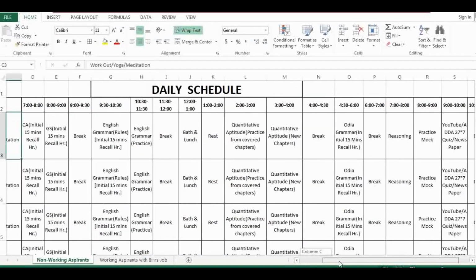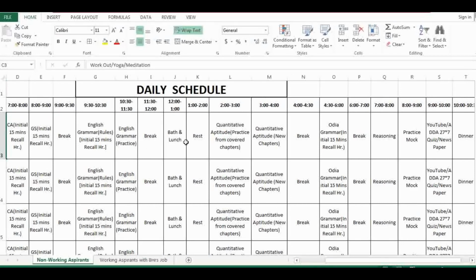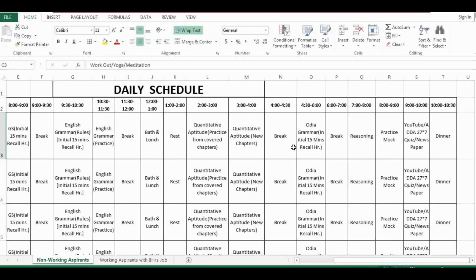Then you have a break, then have lunch, and from 2 p.m. onwards you practice quantitative aptitude. You need to practice previous chapters for 1 hour, and 1 hour for new chapters, every day. After 2 or 3 months there will be no new chapters. So after 2 months of preparation you can entirely invest these 2 hours in practice only. Then take a break of half an hour, then go for ODIA grammar.